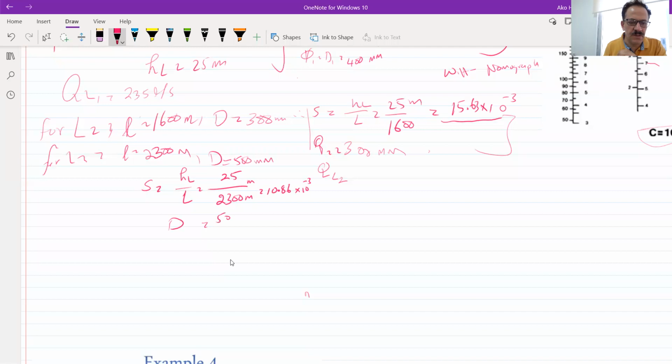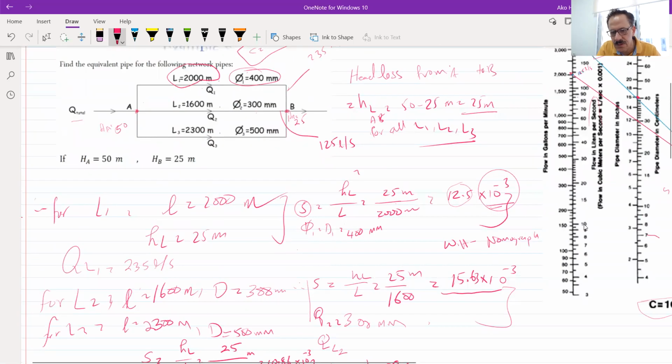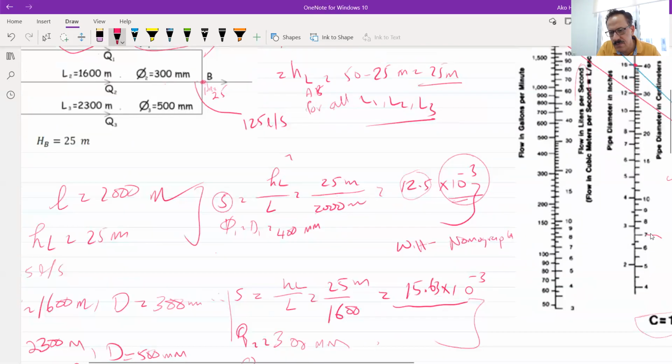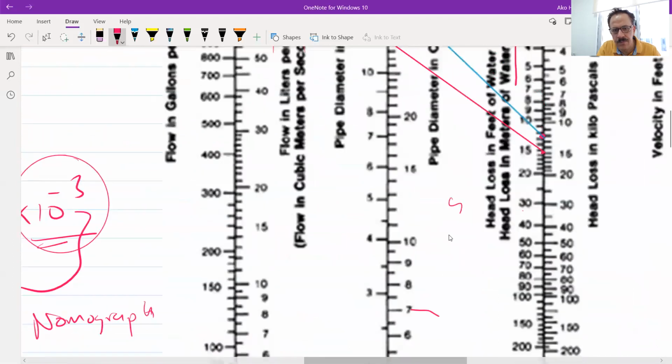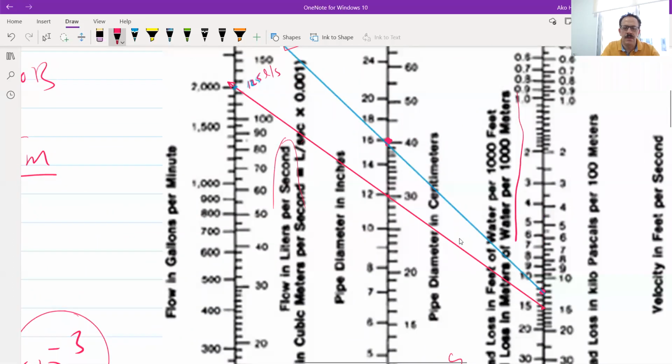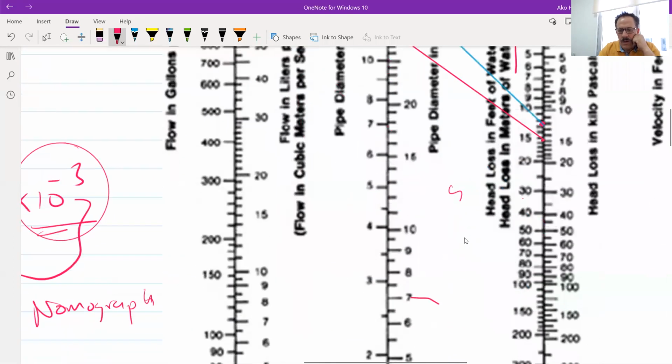The diameter is 500, which means 50 centimeter, right? So from the nomograph, the Q is equal to, now again, 10.86.